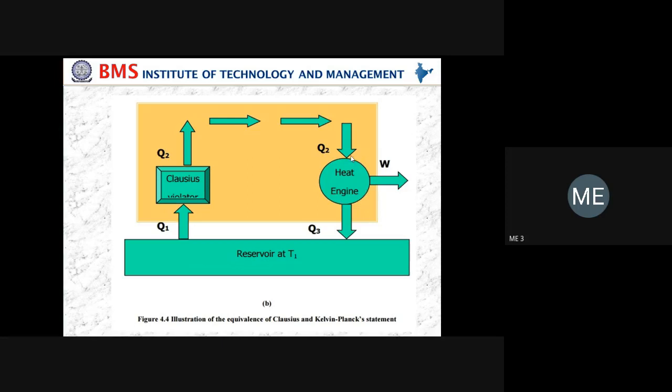As it is directly taken into the heat engine, it produces a net work done, and the remaining heat is rejected to the sink. Anyhow the heat engine will work here, because work done takes place. But how the Kelvin-Planck statement is violated here: according to our statement, in order to work, the heat engine should have a minimum of two thermal reservoirs. In this case, only one reservoir is there. The other reservoir does not exist. Hence, it violates the Kelvin-Planck statement.